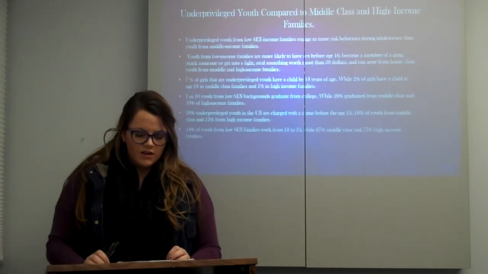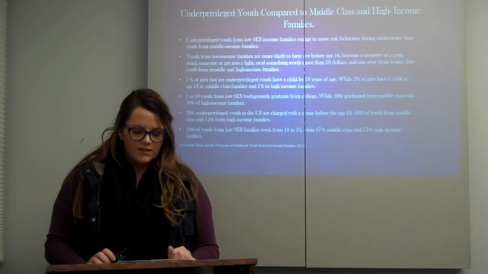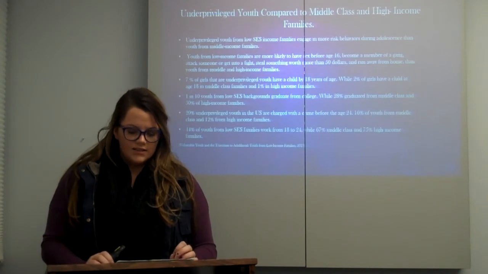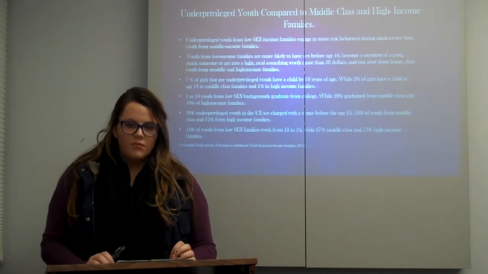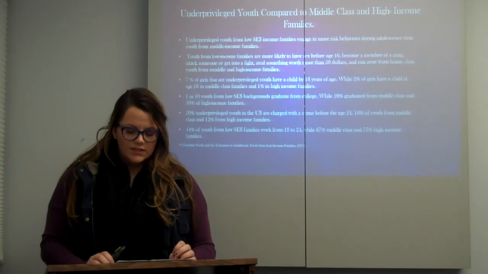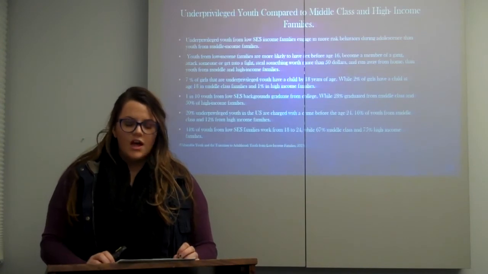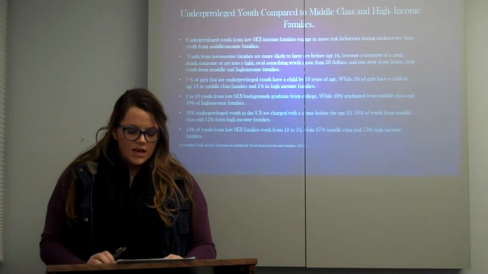Underprivileged youth compared to middle-class and high-income families. Underprivileged youth from low SES income engage in more risky behaviors during adolescence than youth from middle-income families. Youth from low-income families are more likely to have sex before age 16, become a member of a gang, attack someone, get into a fight, steal something worth more than $50, and run away from home. This happens more with low-income families than youth in middle-income families.